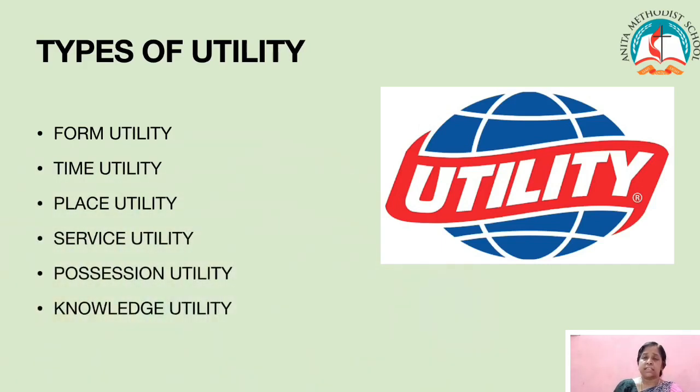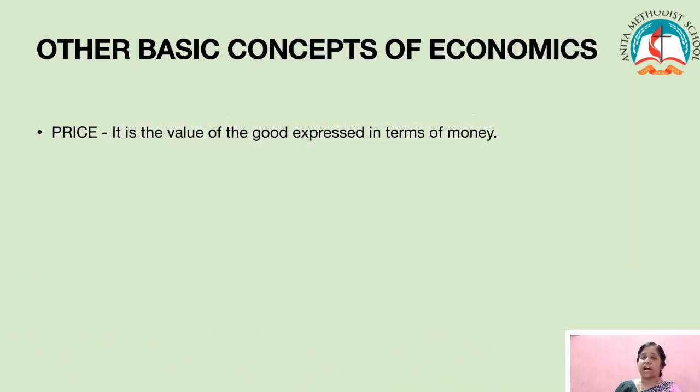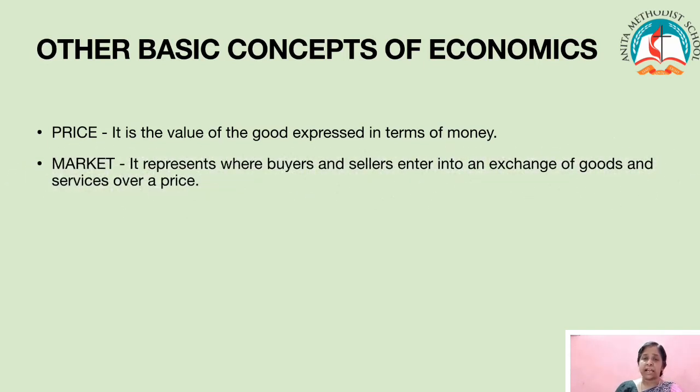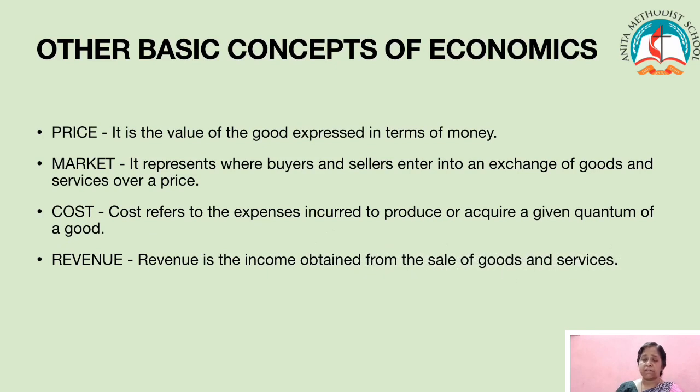Now, let us learn the other basic concepts of economics. Price is the value of the good expressed in terms of money. Market refers to the place where the buyer and seller enter into an exchange of goods and services over a price. Cost refers to the expenses incurred to produce or acquire a quantum of product. Next one, revenue. Revenue is the income obtained from the sale of a good or service. So total revenue is equal to P into Q.